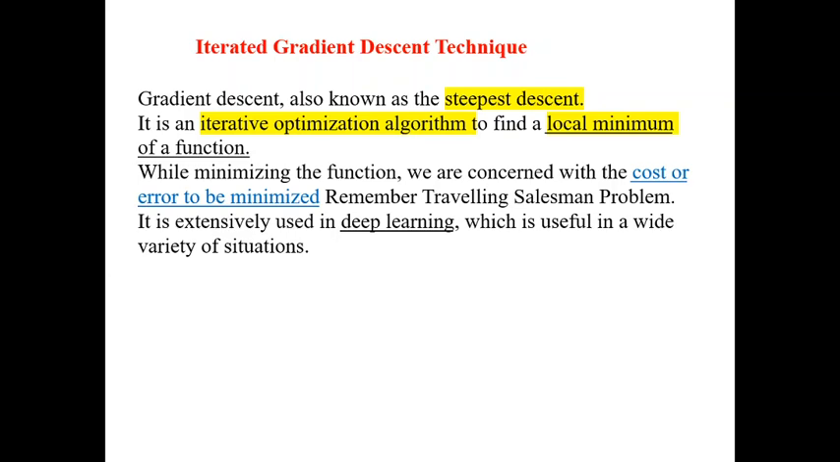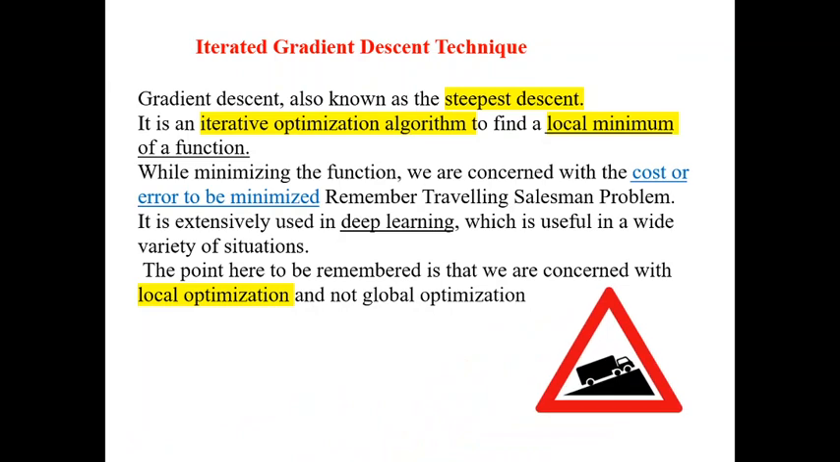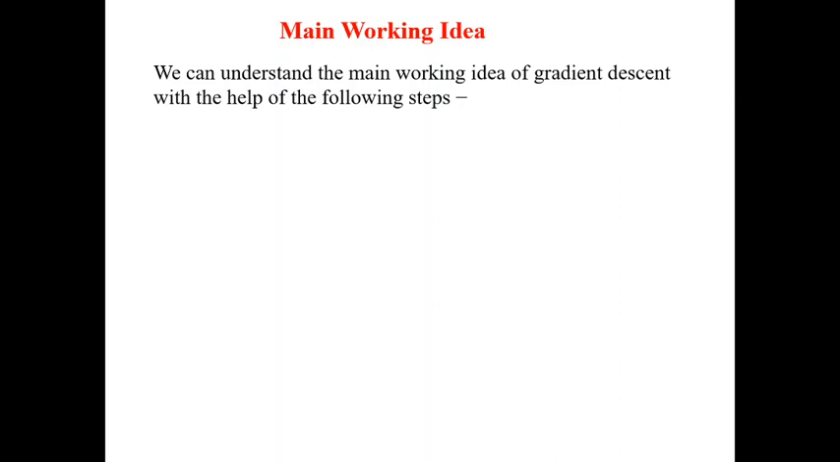This gradient descent steepest technique is also useful in deep learning. It is a more important learning algorithm in deep learning. The point to remember here is it focuses on local optimization but not on global optimization. So you see the diagram. It is going up and going down. Main working criteria of this steepest descent algorithm.